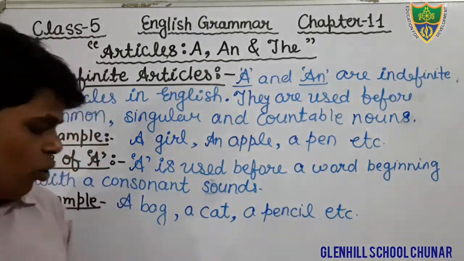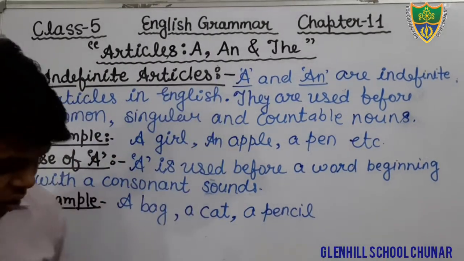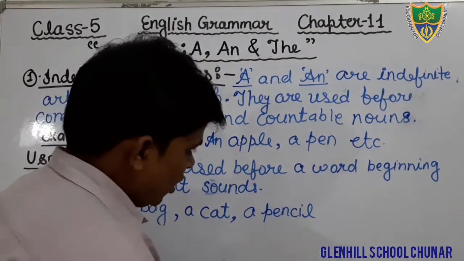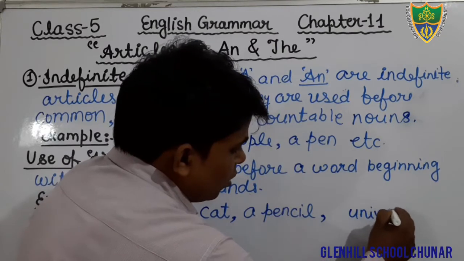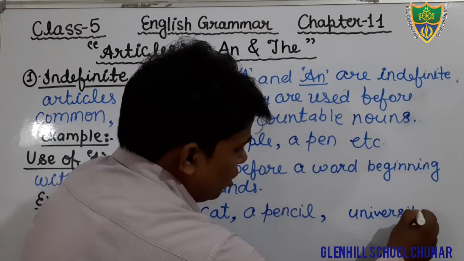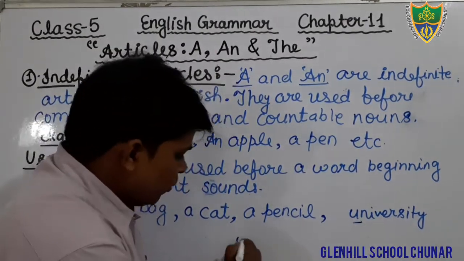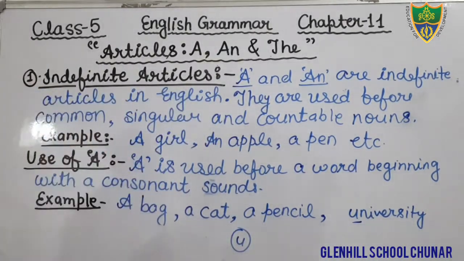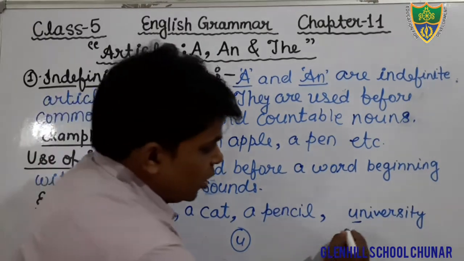Dear students, one more example you can also mention here: university. You will think that U is a vowel in the English language, but the pronunciation of this word starts with ya.